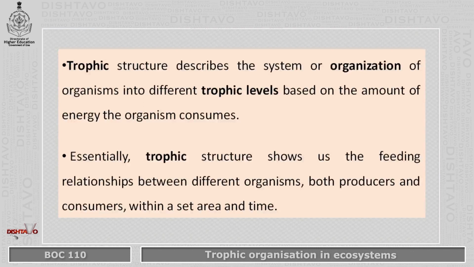Essentially, the trophic structure shows us the feeding relationship, that is, eating each other, between these different organisms, both the producers and the consumers. And this trophic structure is studied or observed within a set area and set time. So within that area and within that time, we understand that flow of energy as a trophic level.